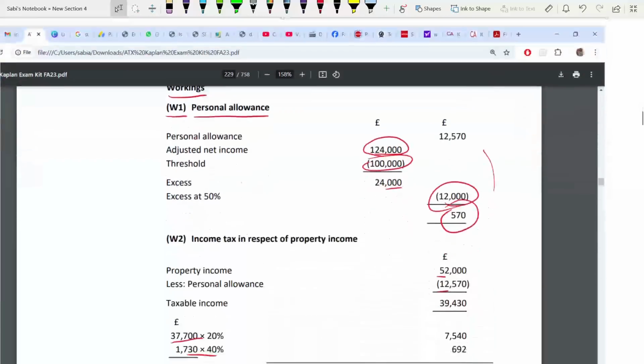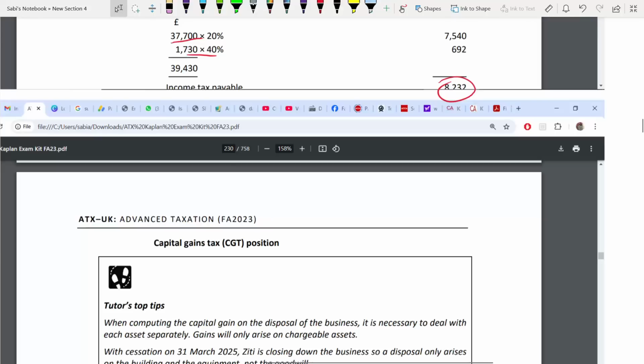Now, income tax is over. Summary will show after you do CGT also. Now CGT. For CGT, you have to think about reliefs also, if it's there. Okay.